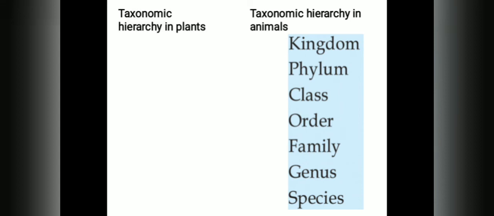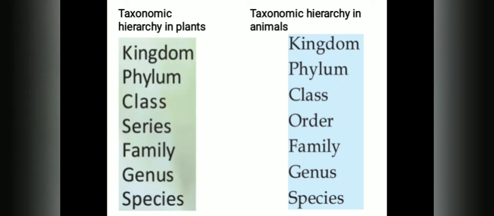Let's have a look. Taxonomic hierarchy in plants. Just compare. Is there any similarity? Yes, most of the levels are similar, but there is a difference. Yes, there is the presence of series instead of the order in animals.